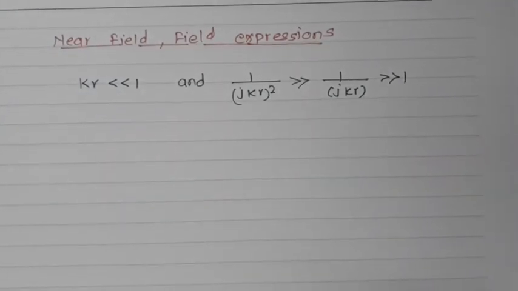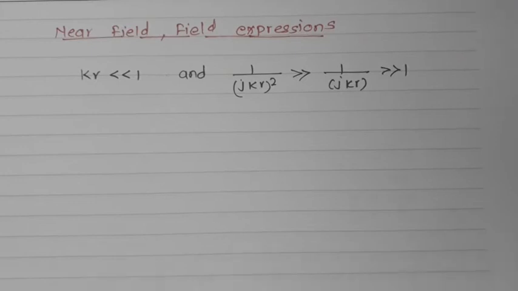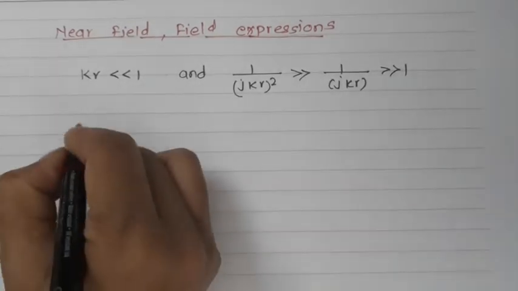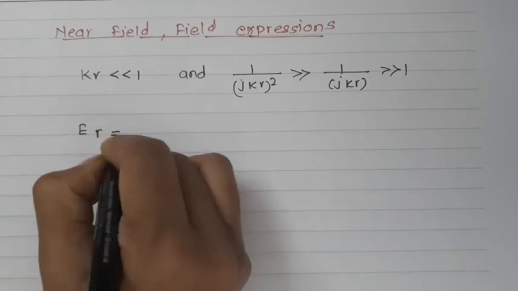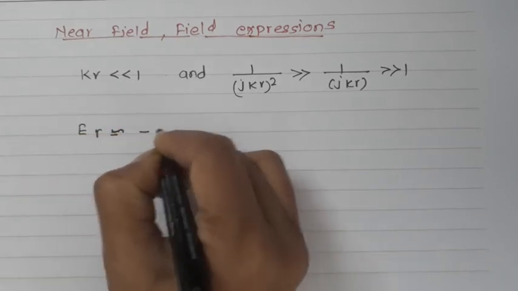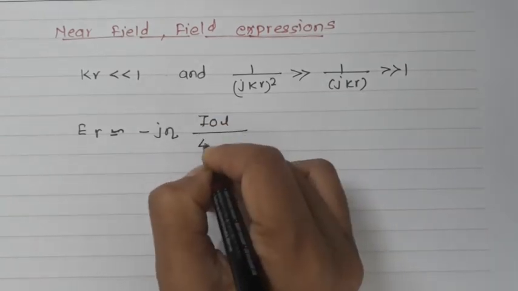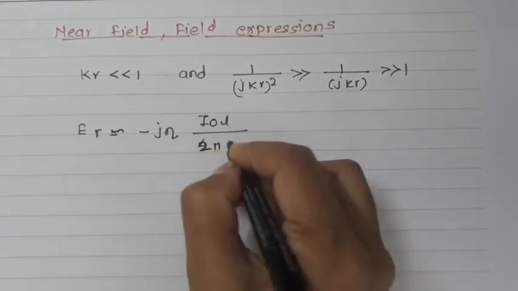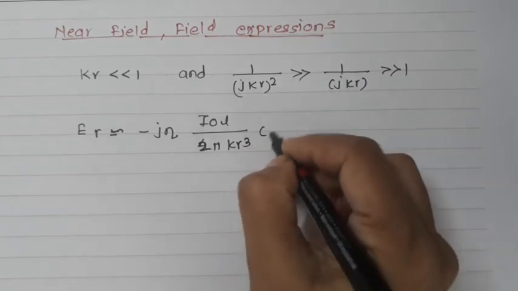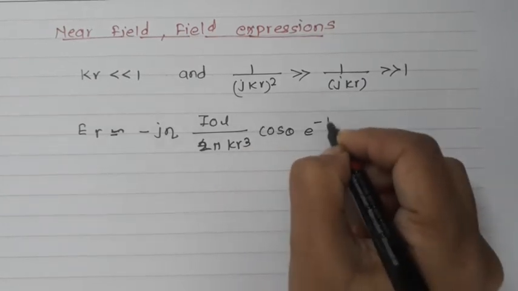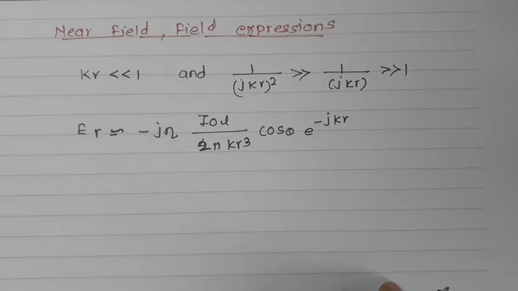Then the set of equations which we have seen for the far field region becomes as follows. Er is close to minus j eta I0 L upon 2 pi k r cube, cos theta, e raised to minus jkr, where we have neglected the 1 by r term.